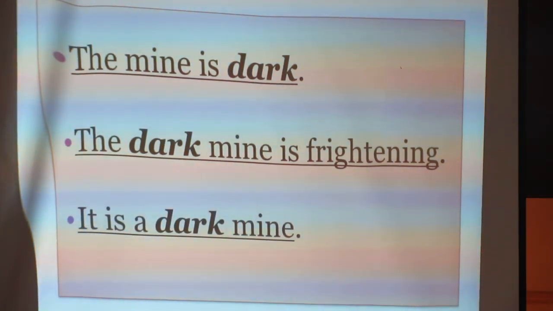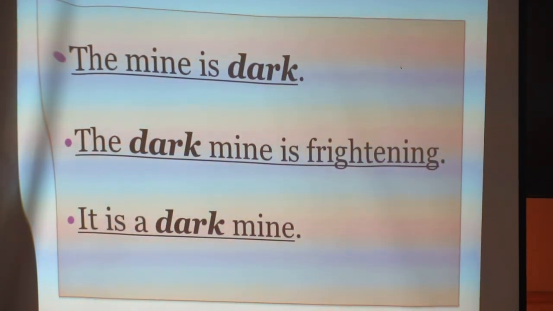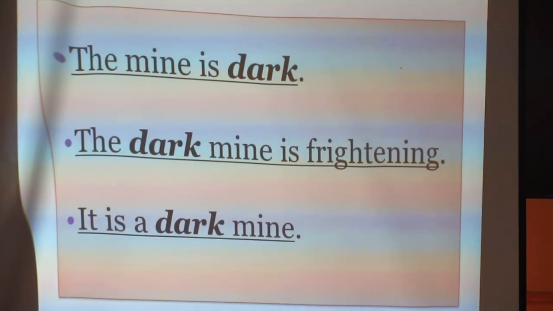The mine is dark. Mine is a noun, منجم, not mine, the pronoun which we always know. So, dark is an adjective, independent adjective, alone. It comes after the verb alone. The second sentence, the dark mine. So the adjective preceded the noun in the subject, before the verb. The dark mine is frightening.